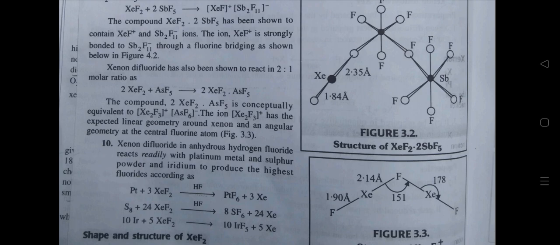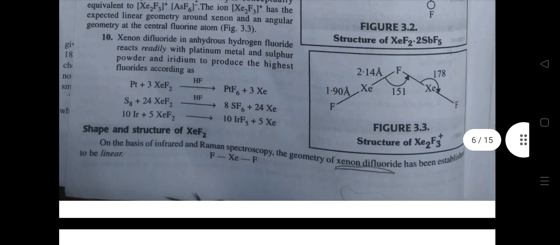Tenth, xenon difluoride in anhydrous hydrogen fluoride reacts readily with platinum metal, sulfur powder and iridium to produce the highest fluorides, as in platinum plus xenon difluoride in presence of HF giving PtF6 and xenon.